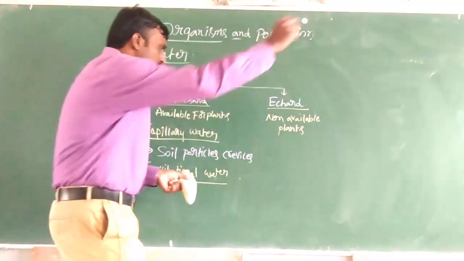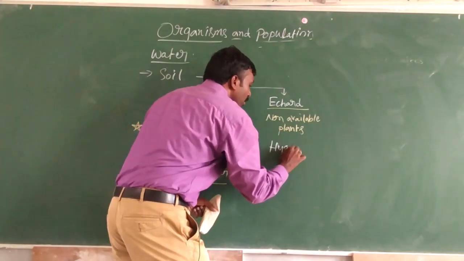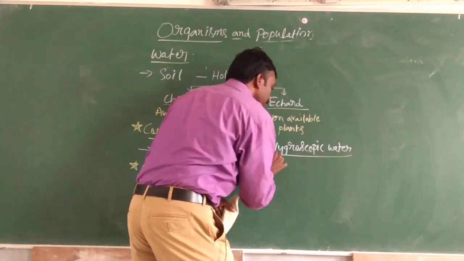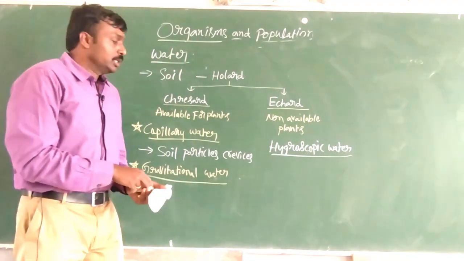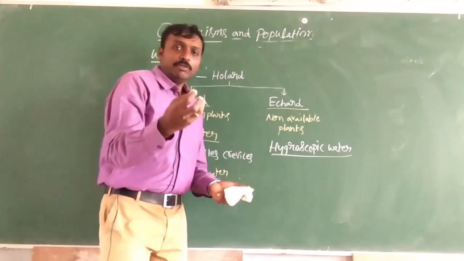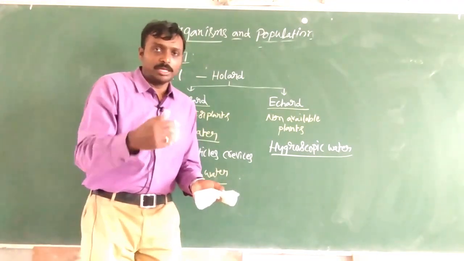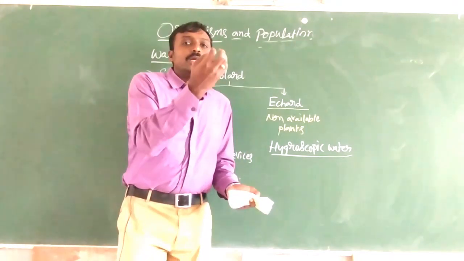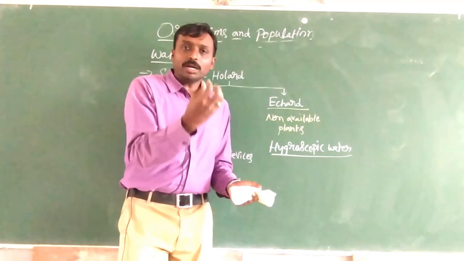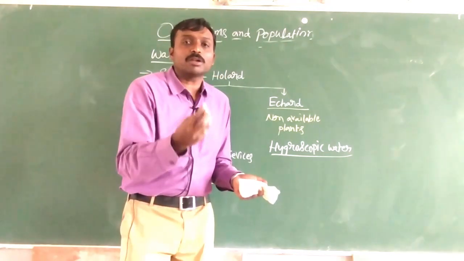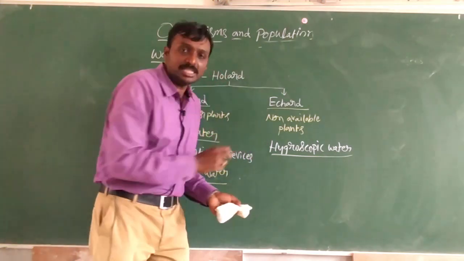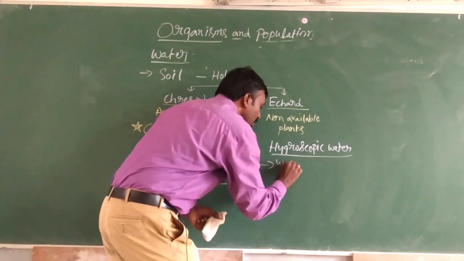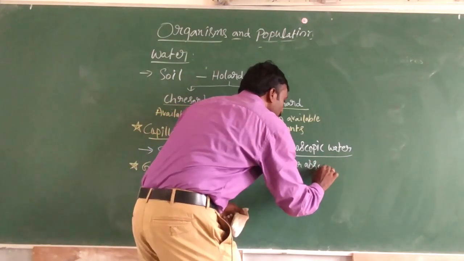Then there is something called hygroscopic water. Generally what happens is, if the surface of soil is wet, then the moisture, the water absorbed from the surface of soil, is called hygroscopic water.